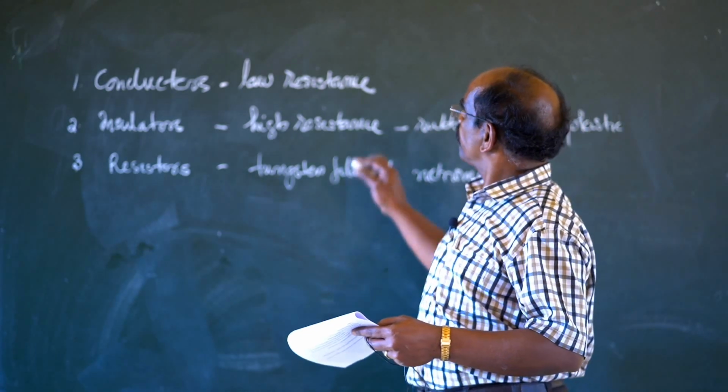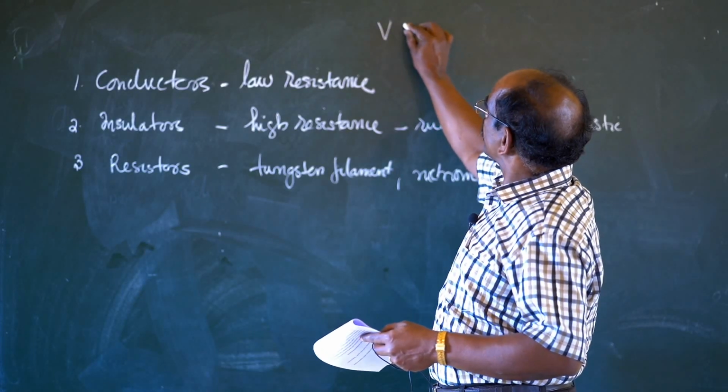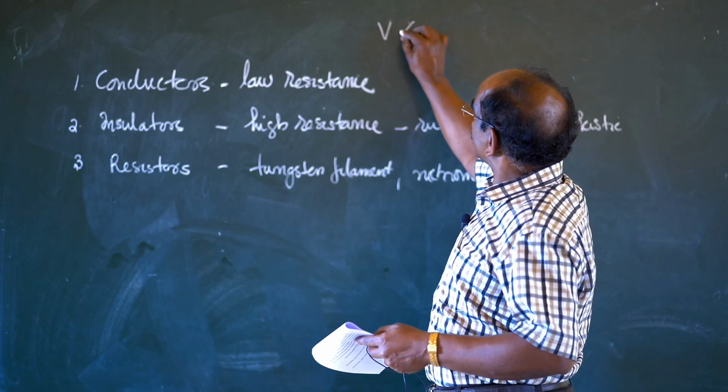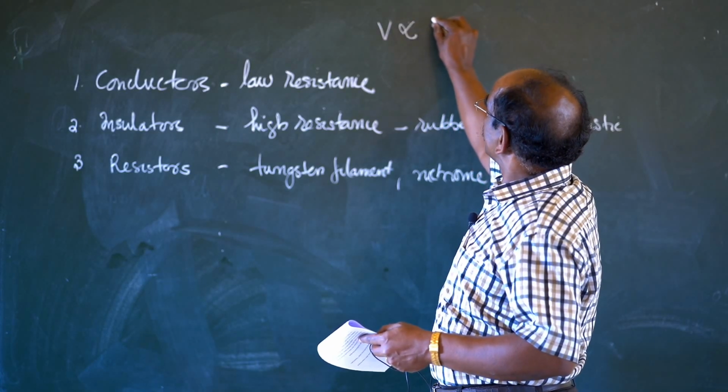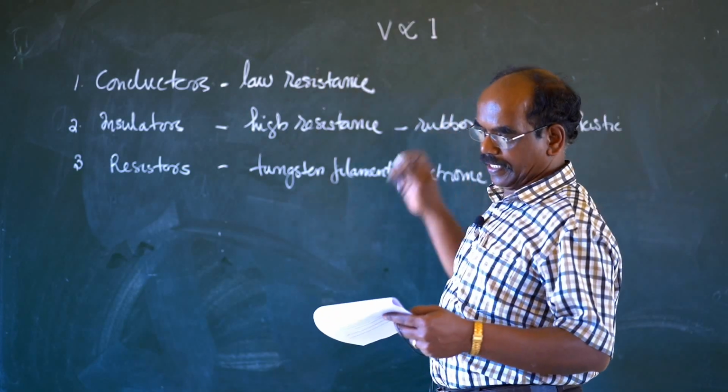So potential difference V is directly proportional to I, the current flowing through the conductor.